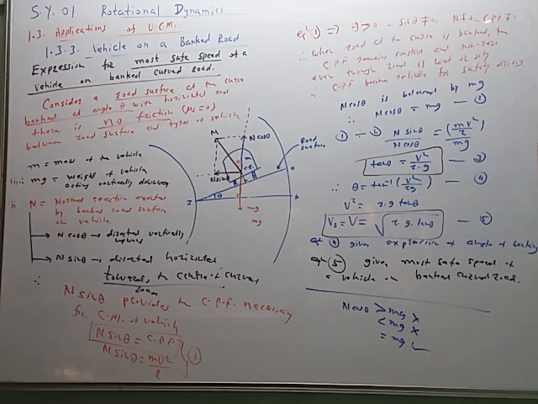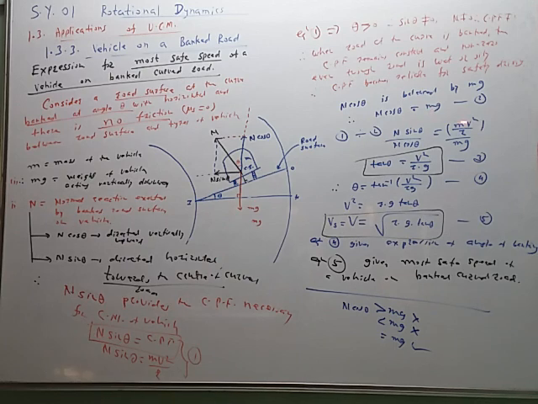So centripetal force will become 0 under this condition when the road is not banked. If the road is banked, then centripetal force remains constant and non-zero. So centripetal force is not 0, therefore we can drive the vehicle safely. Safe driving is possible because of this centripetal force provided by n sin theta.